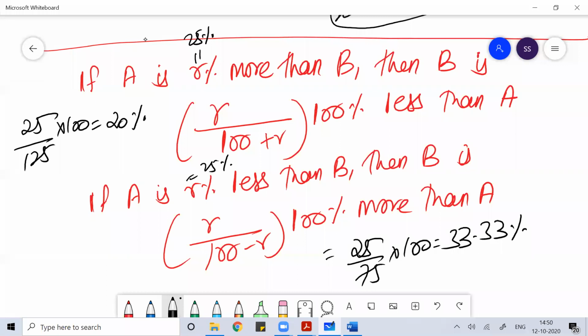Everyone understand this formula. With this formula, you get the answer very easily. Any doubt, anyone? Anyone, any doubt?